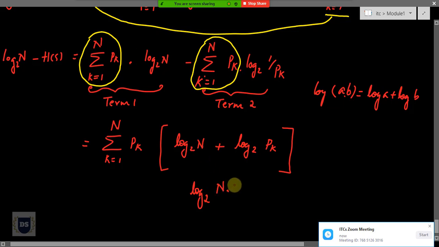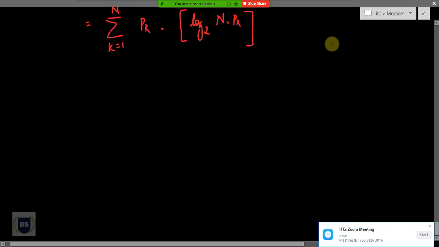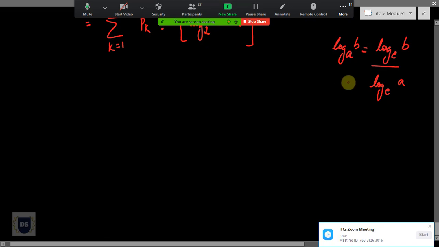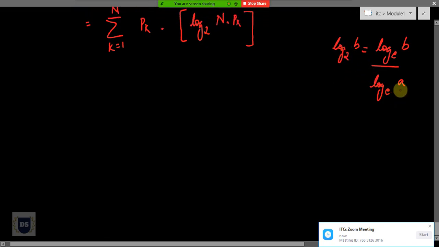of n into pk. And we also remember one more logarithmic identity, which says if we are having an expression like log to the base a of b, I can rewrite this as log to the base e of b divided by log to the base e of a. Let me use this logarithmic identity back in our expression, where in place of a I am having 2, and in place of b we are having n into pk. So I'll replace this expression.